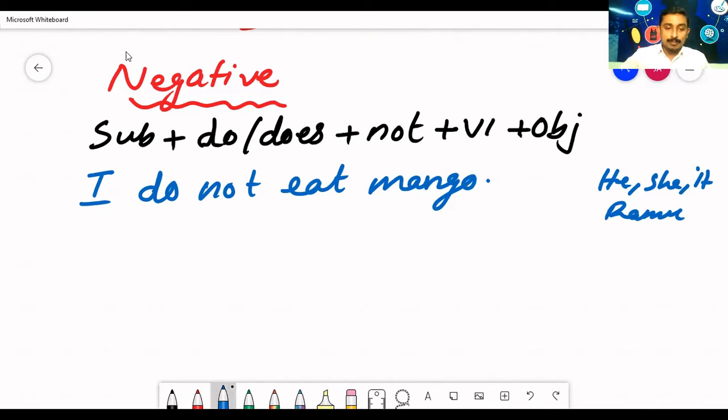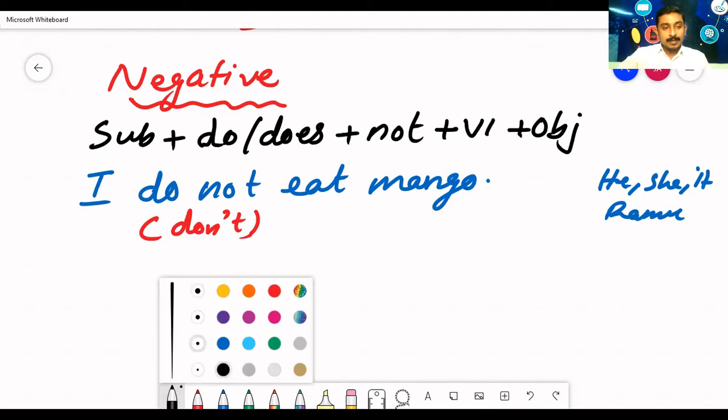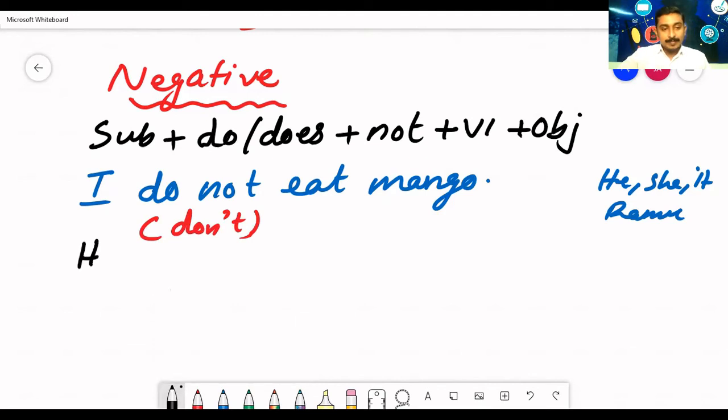The short form of do not is don't. We can also say, I don't eat mango. Let me make another sentence. He is third person singular, so we must select does.